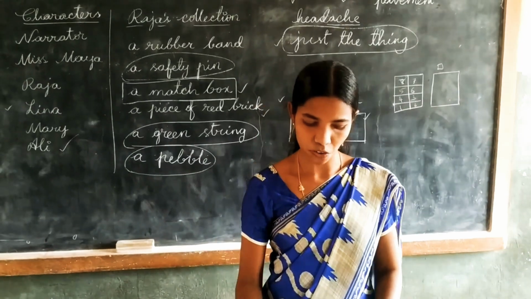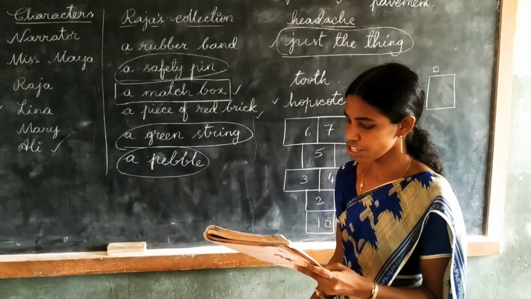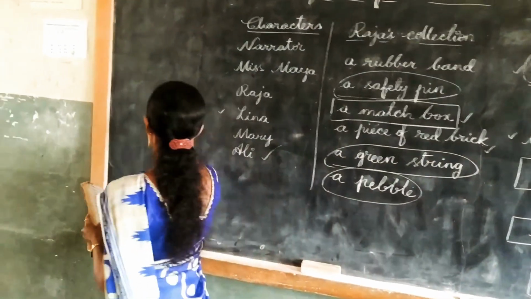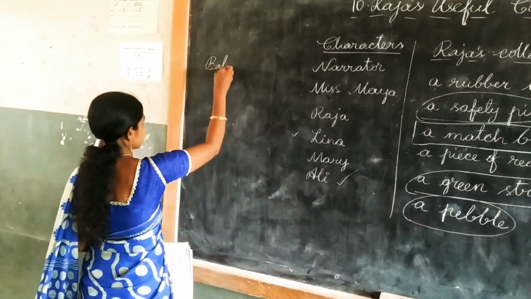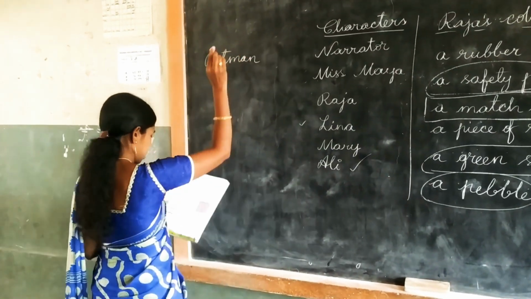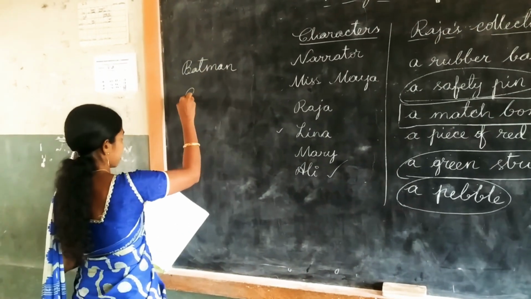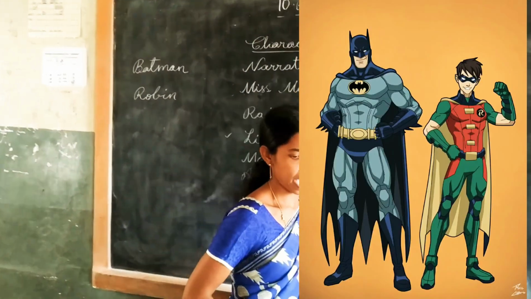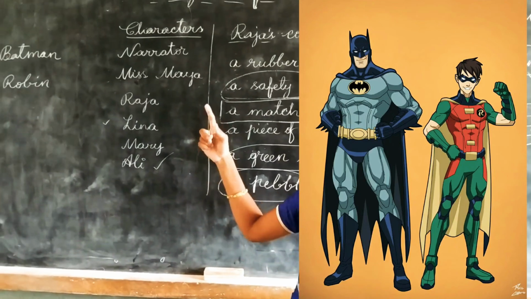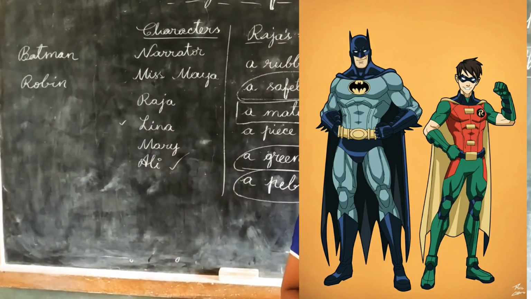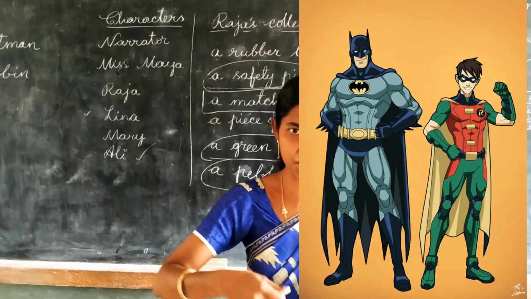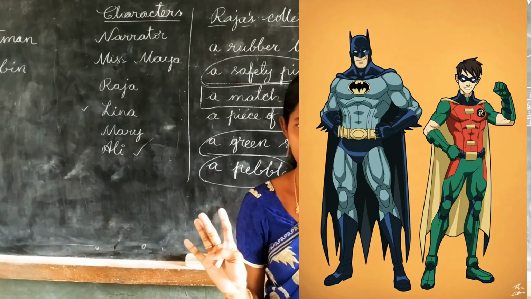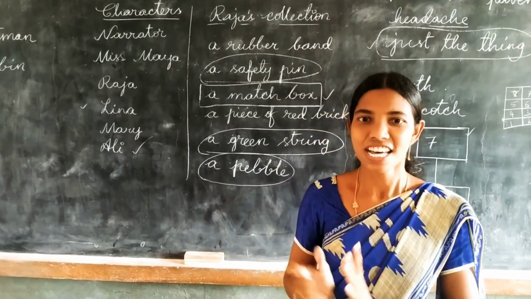Okay. So when they came here, Raja showed them his picture of Batman and Robin in the Batmobile. He had shown Batman and Robin pictures. Then everyone liked the picture. When he opened that and showed, everyone liked that picture, so everyone clapped. Everyone was very happy seeing Raja's picture.